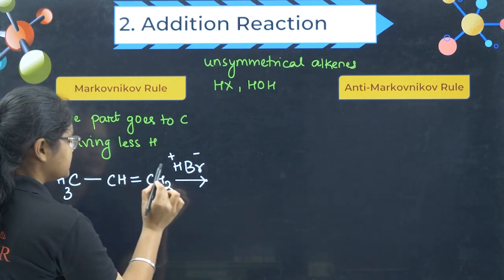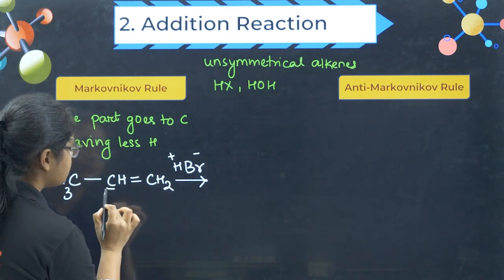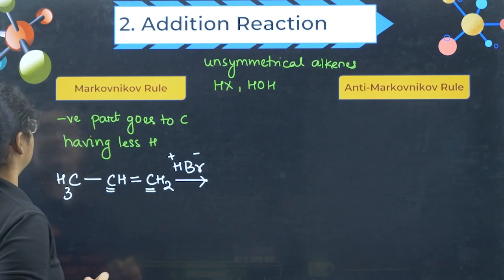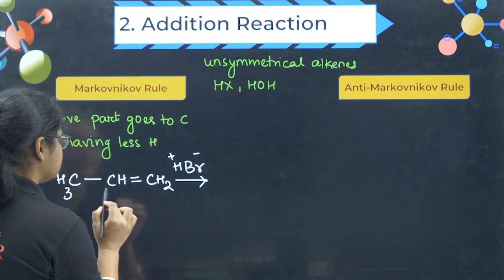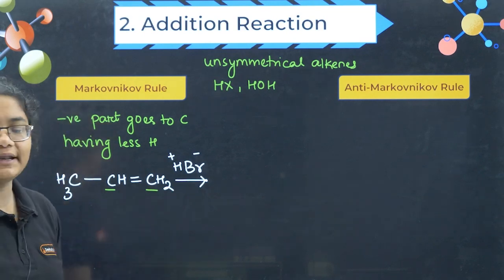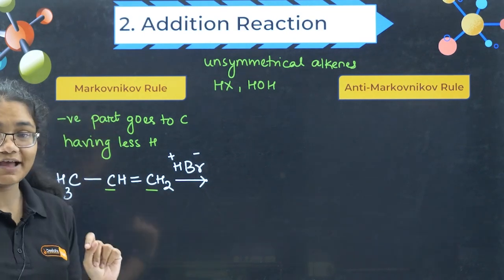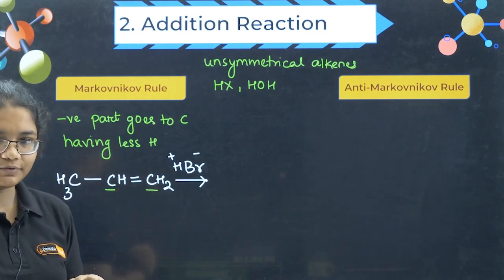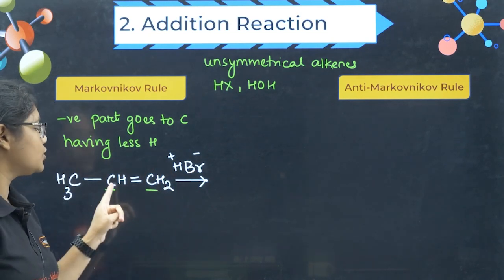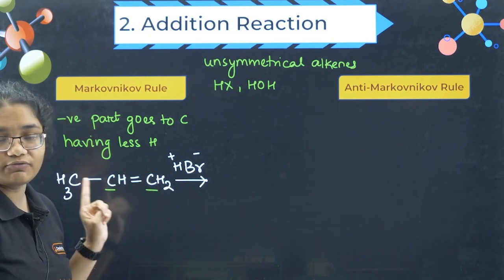So you have to first check this double bond. Now this is one carbon in the double bond, this is one carbon in the double bond. Let me use a different color. So this is a carbon in the double bond, this is a carbon in the double bond. Now this carbon is having one hydrogen, this carbon is having two hydrogen. Right? So the negative part will go to the carbon having less number of hydrogen.